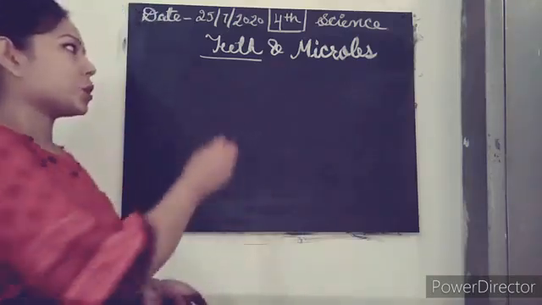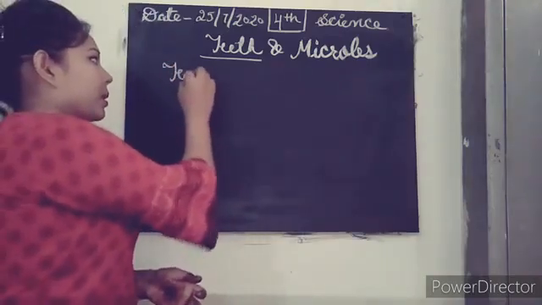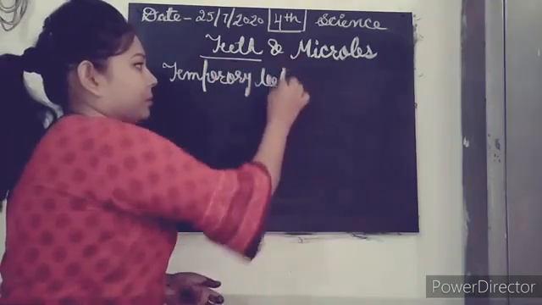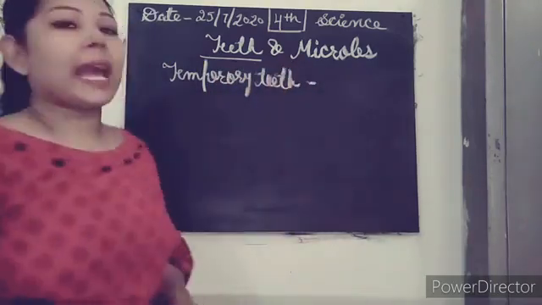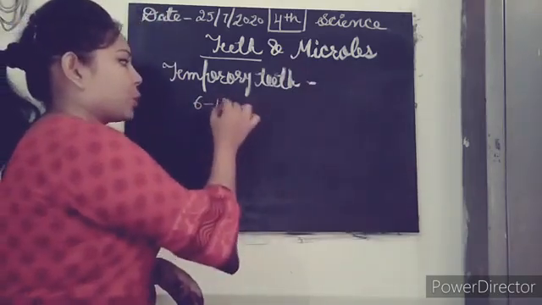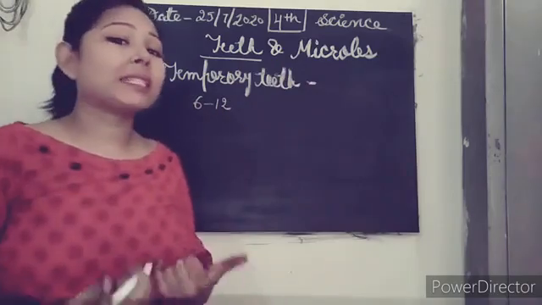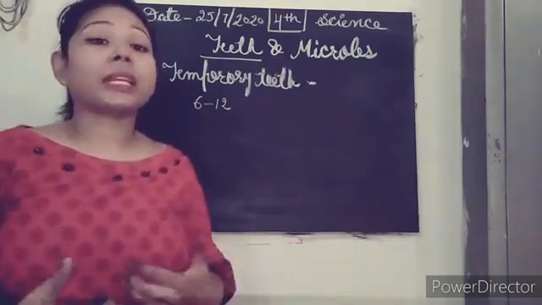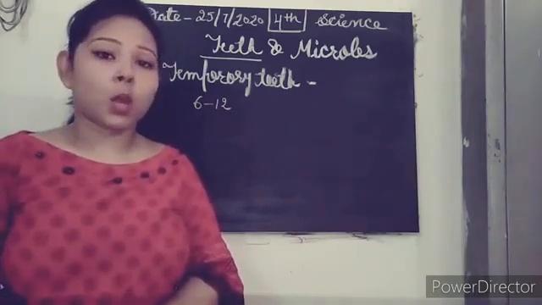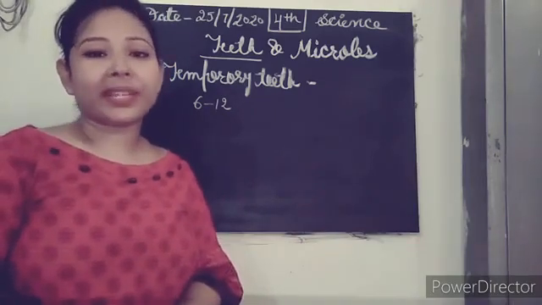Okay, so the first thing we have is temporary teeth. At the age of 6 to 12, they start falling down one by one. Then you have a new set of teeth in the place of the previous ones, and these are known as permanent teeth.